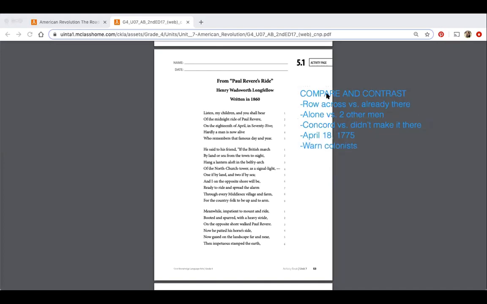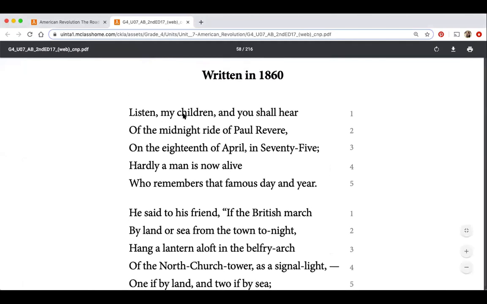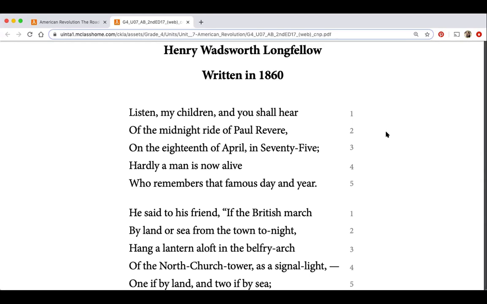Kind of interesting. So your job today, since we kind of did that already, is to write a summary for each stanza. Now, pretty easy, and this is why. The first stanza right here is pretty short, and in that stanza you're going to notice that it gives you the most important information you're going to need. Listen, my children, meaning future generations. It happened on the 18th of April in 75. So over here you would write with your pencil, Paul Revere was riding at midnight on April 18th in 1775. Okay, that's all you have to really write for that one.